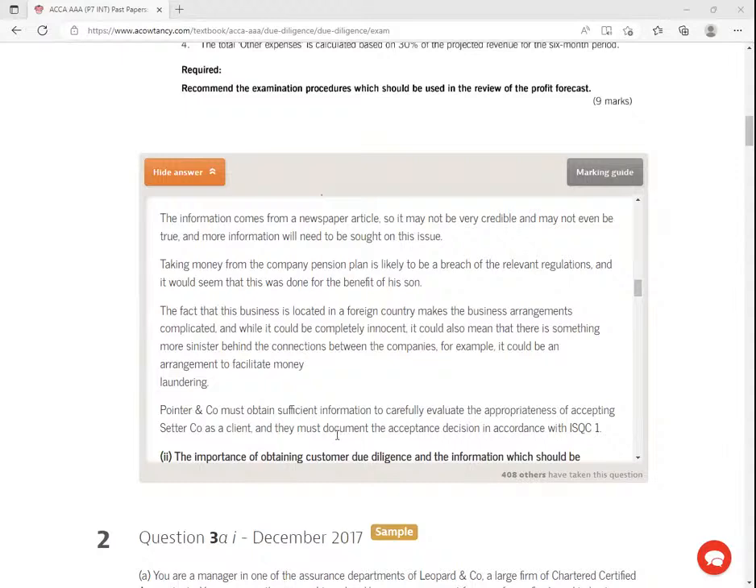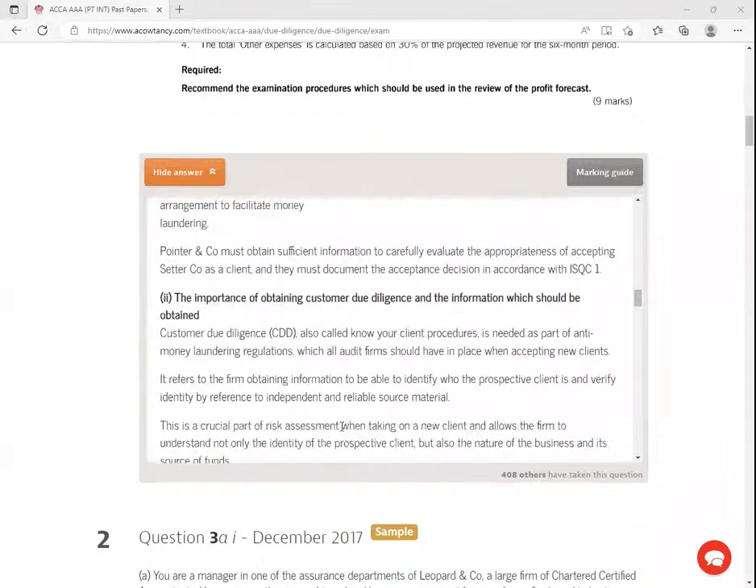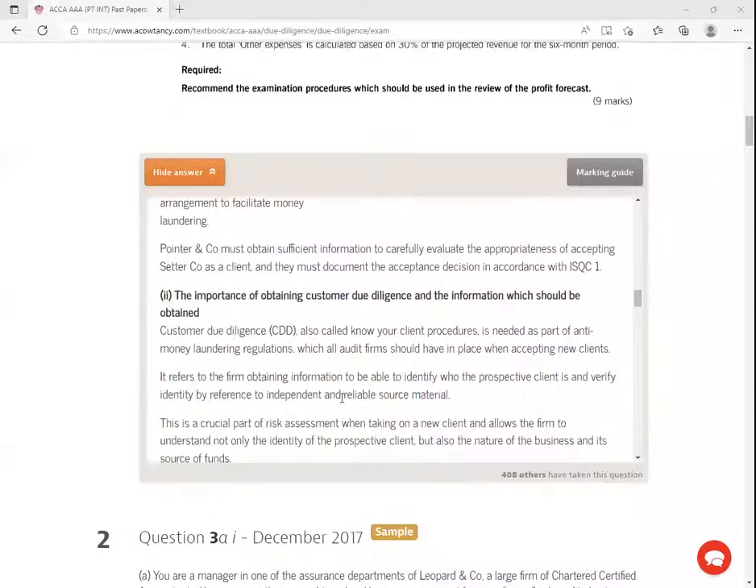You must always remember to push that thing that we said up there. Number two, they asked us the importance of obtaining customer due diligence and the information which should be obtained.